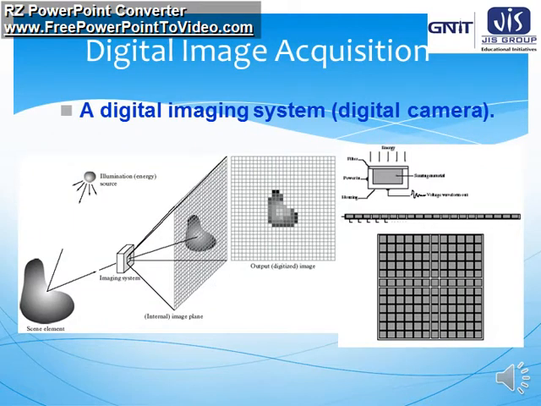Now how can we acquire a digital image? That is known as digital image acquisition. For acquiring any type of image, there must be some energy source or light source from which light will be illuminated. That light will come out from that source and will be incident on an object. There will be three situations. Some of the light may be absorbed, some may be refracted, and some portion may be reflected.